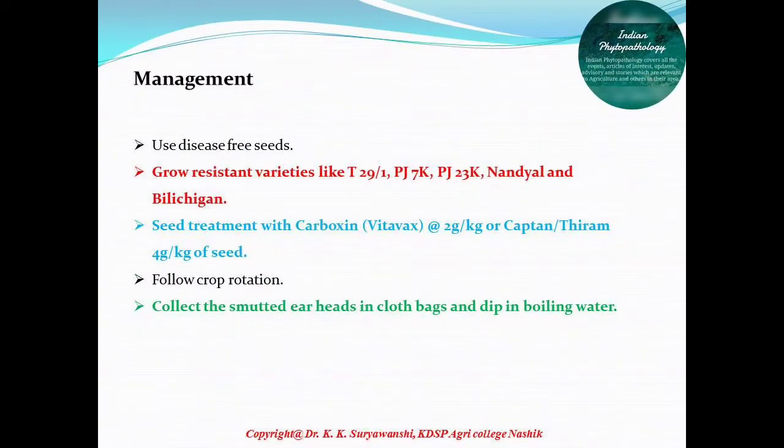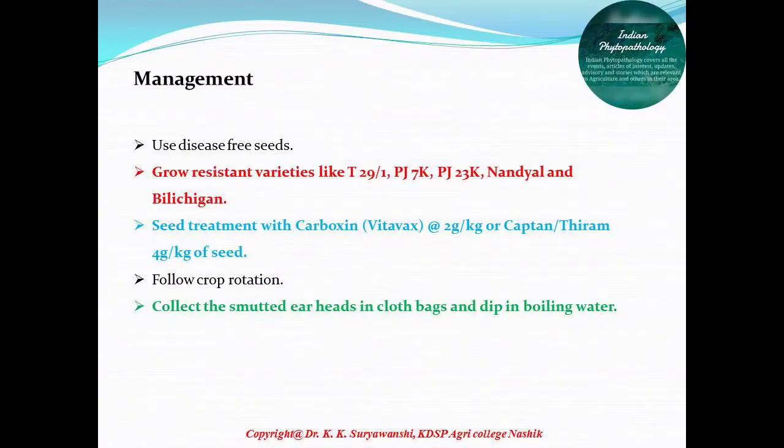Management of all types of smuts is a very challenging job for a plant pathologist. But they can manage or control this smut pathogen by seed treatment with carboxin, that is Vitavax, at the rate of 2 gram per kg. If we do the seed treatment with this chemical before sowing, we can avoid the primary source of infection that is responsible for development of all these smut pathogens.